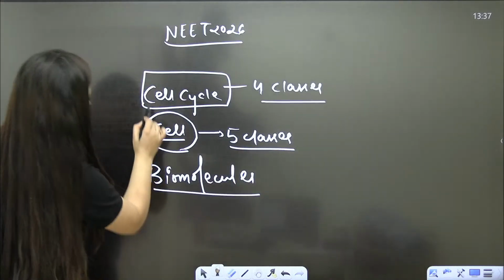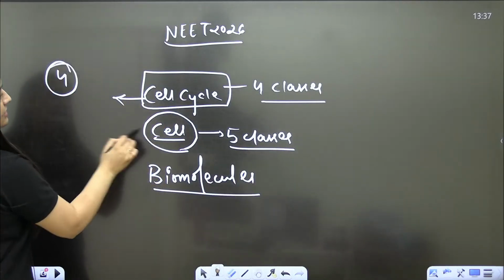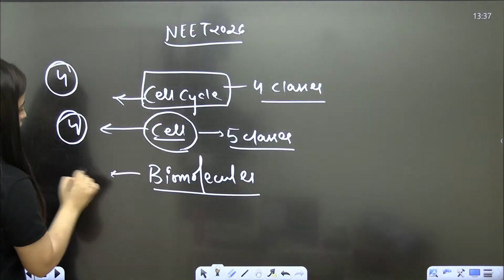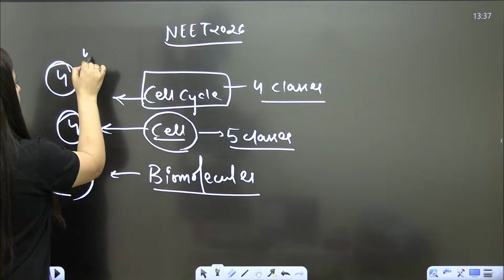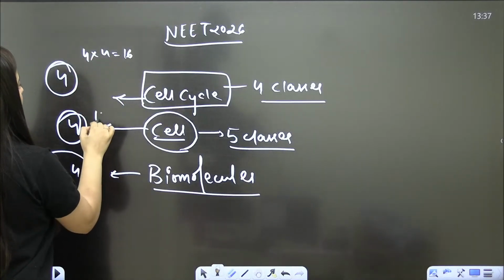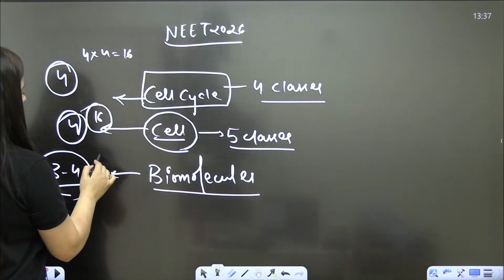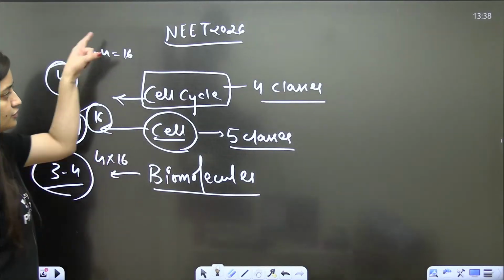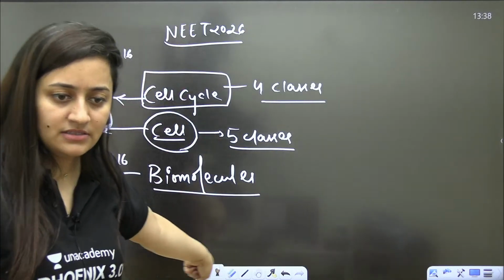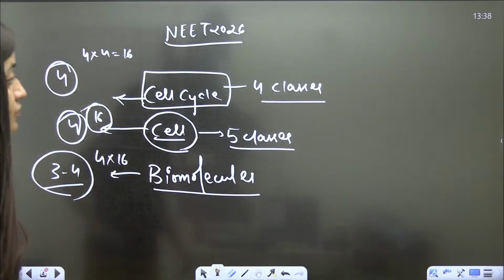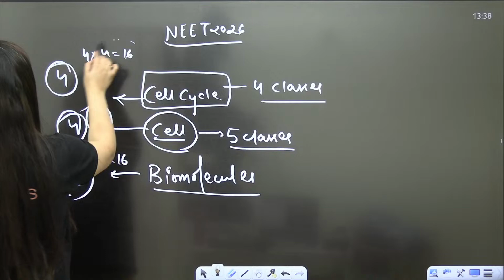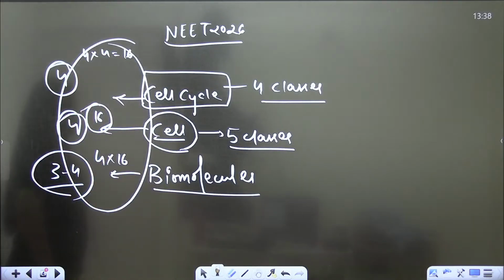And see, it is important. At least 4 questions here, and here also 3 to 4 questions. These are the minimum. So 4 into 4, 16 marks. Let's say you are considering 4 questions, 16 marks here. So tell me the total number of marks. In the next 2 weeks, this is what you are going to cover.